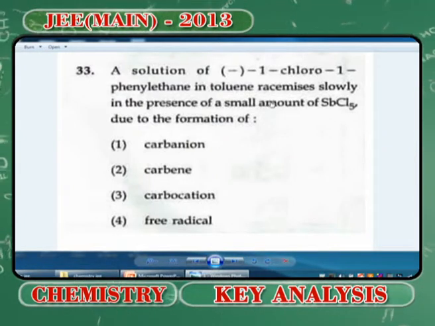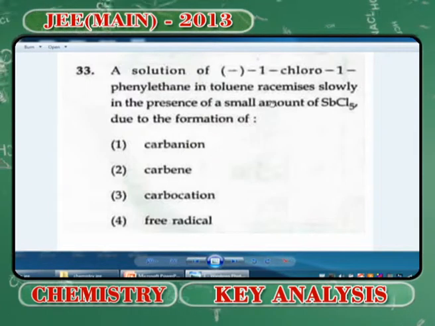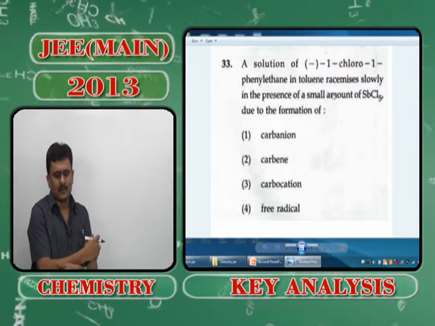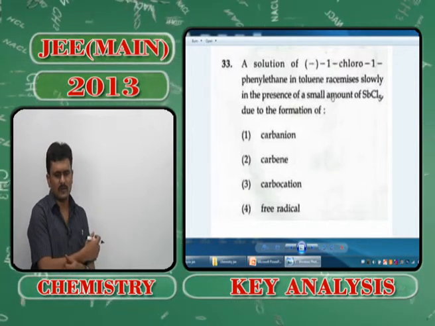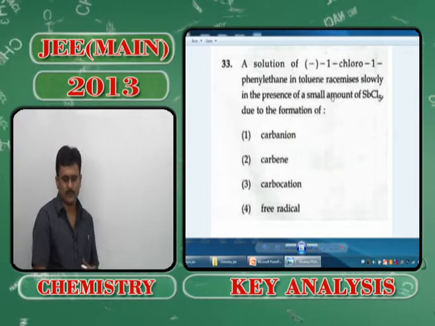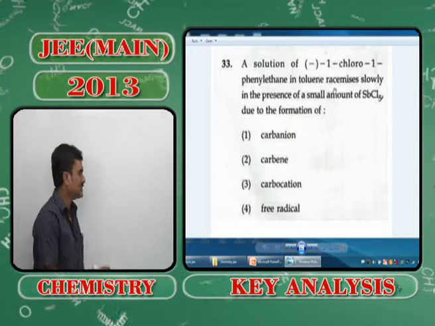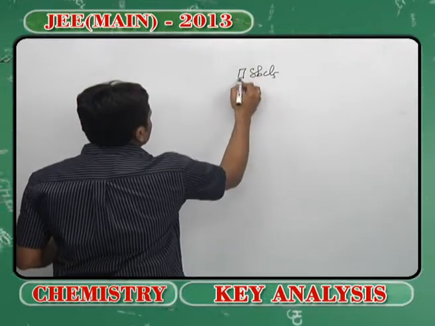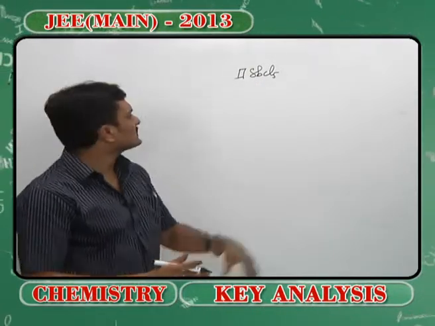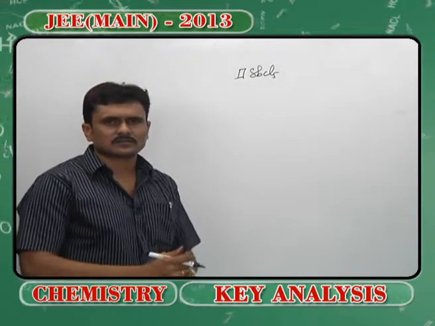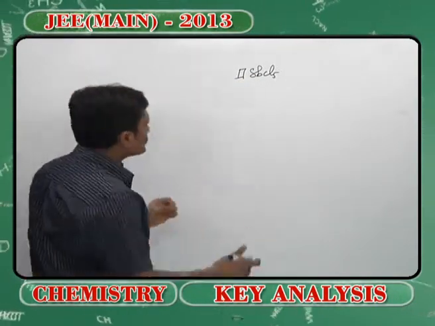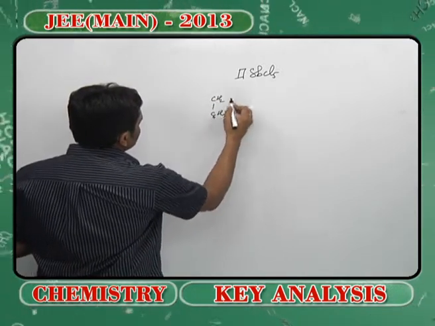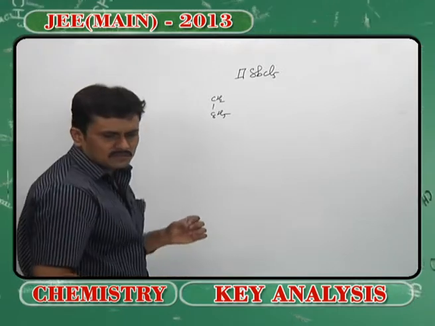That is, if I take the levorotatory 1-chloro-1-phenyl ethane, it racemizes slowly in the presence of a small amount of SbCl5 due to the formation of what? You should know one thing clearly, that SbCl5 happens to be an electron deficient compound, right? The fifth group element has a lot of empty d orbitals, which makes it take the electron from this compound we were talking about, 1-chloro-1-phenyl ethane.